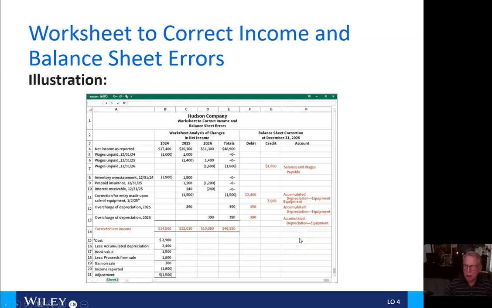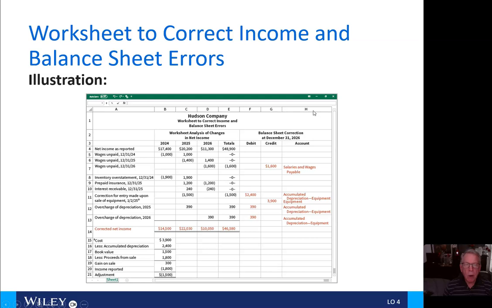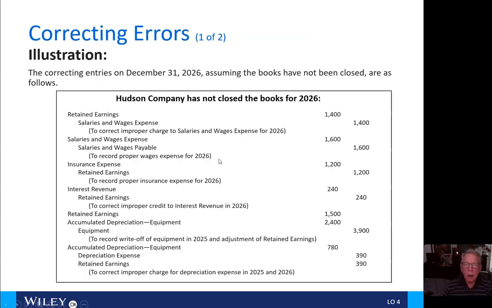Okay, a combination of errors. All right, so if the company had not closed the books, we're going to make our $1,400 correction here to retained earnings and salaries, wages.